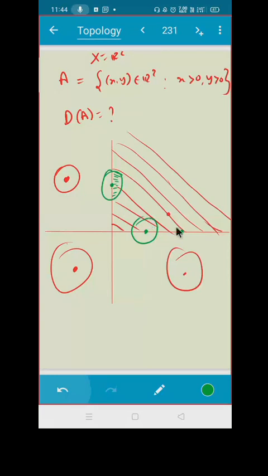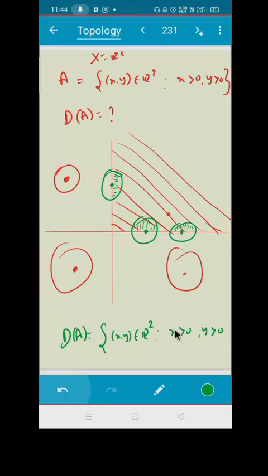So what are you going to say? What is D of A? Can you tell me what is D of A? First of all, it contains all of A. A तो है ही, correct? That is x is greater than 0, y is greater than 0. Also, your x equal to 0 is included, and your y equal to 0 is also included.